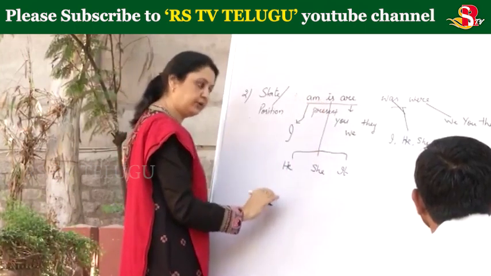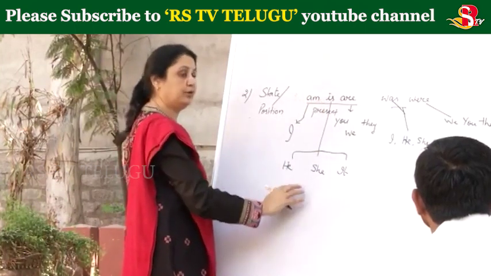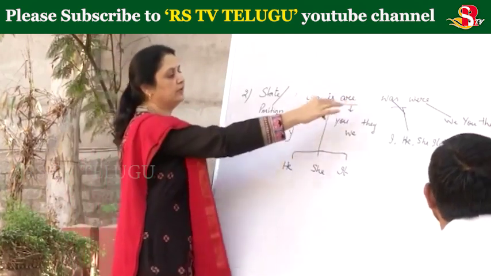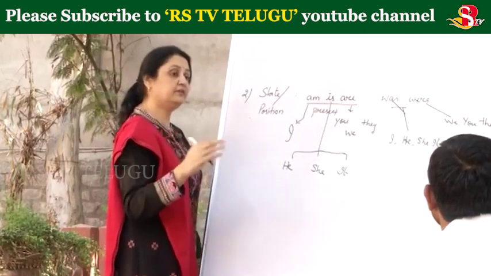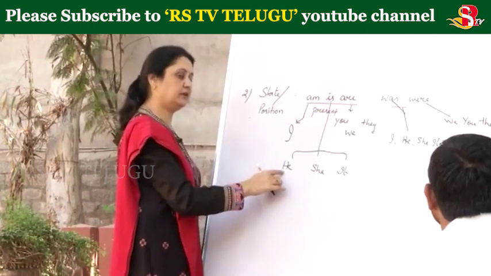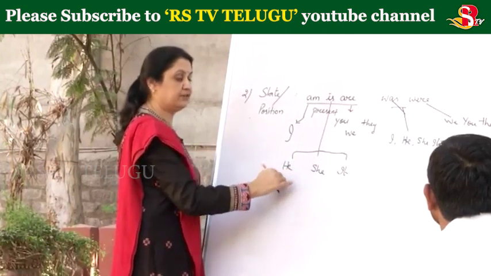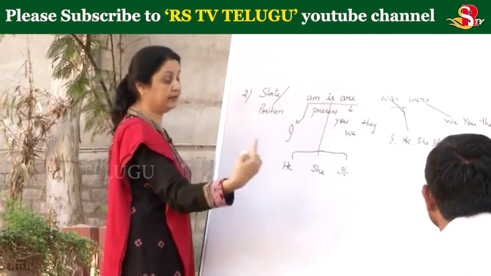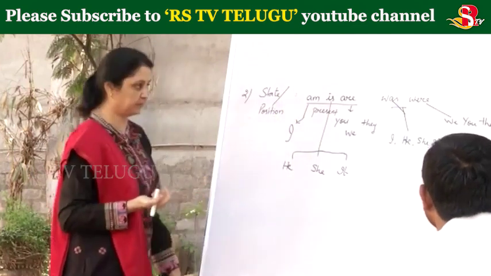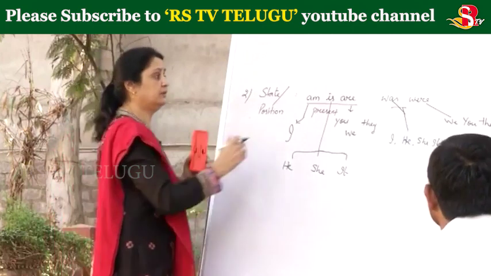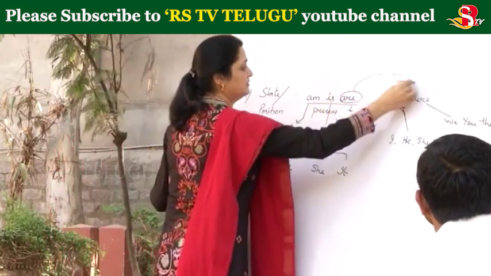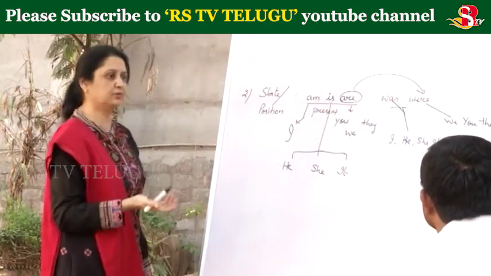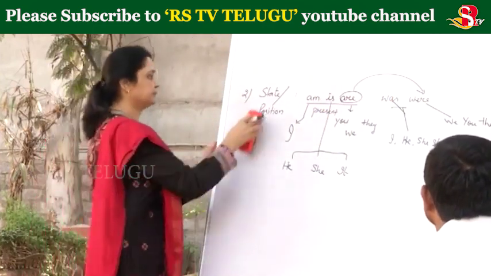So any name, noun or pronoun which is singular takes is. Any noun or pronoun which is plural takes are. For example, Ravi is, Sunita is. But when we say Ravi and Sunita, two people, it becomes plural, and are: Ravi and Sunita are. In the past, we use what? This are in the past tense becomes were, and both am and is have a common past tense, that is was. They don't have separate past tenses.